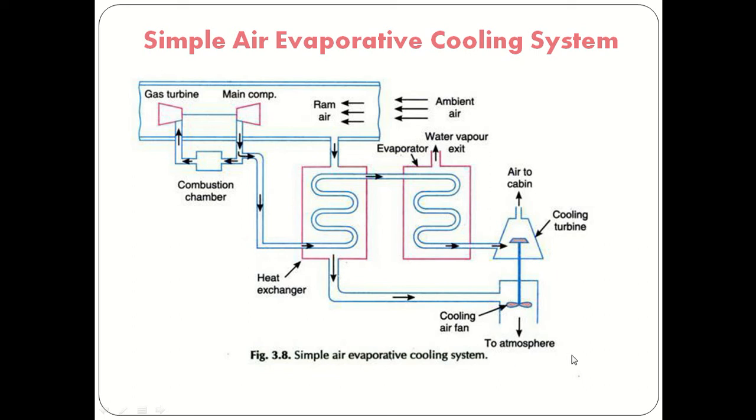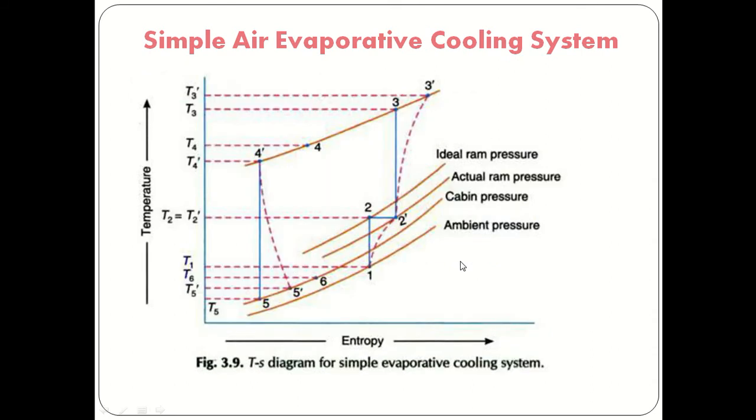So this is the main difference: in the simple air cooling system and the simple air evaporative cooling system, an evaporator is used in the evaporative cooling system. So this is the difference. Now we see the difference in the TS diagram.